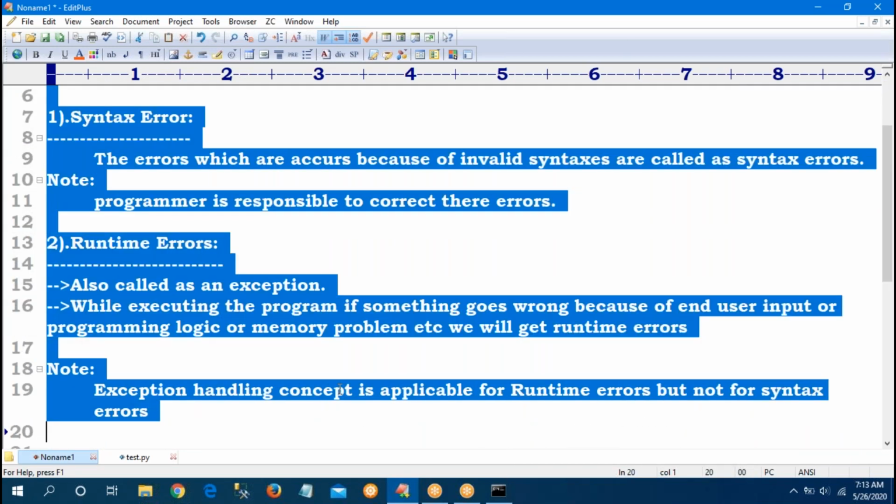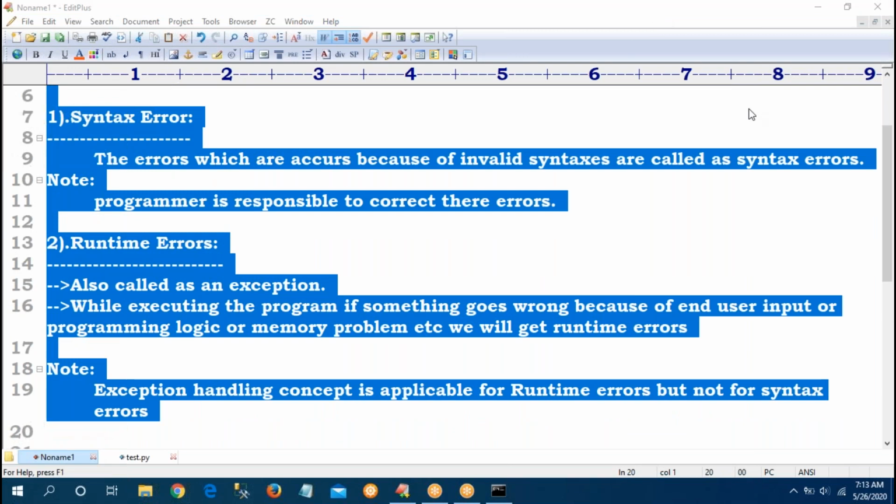So that is an exceptionally basic introduction part.